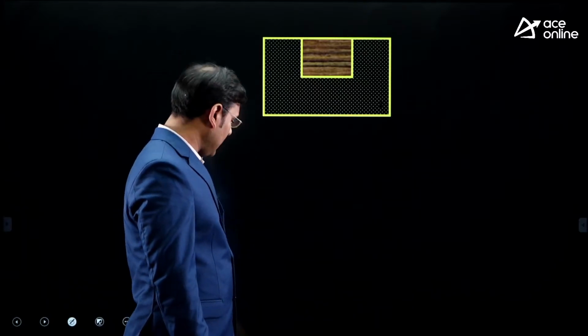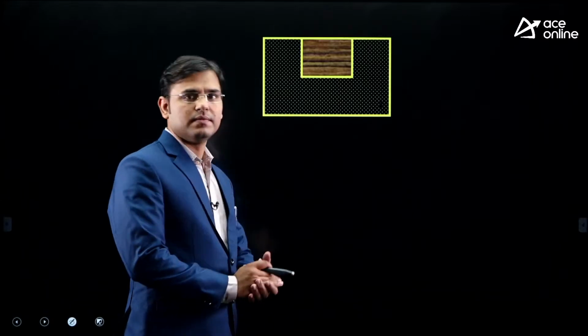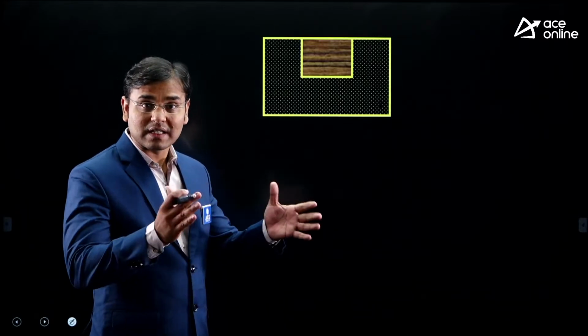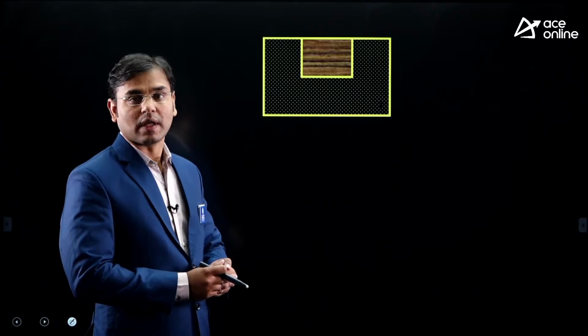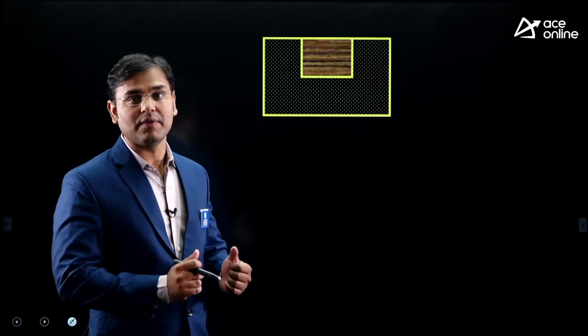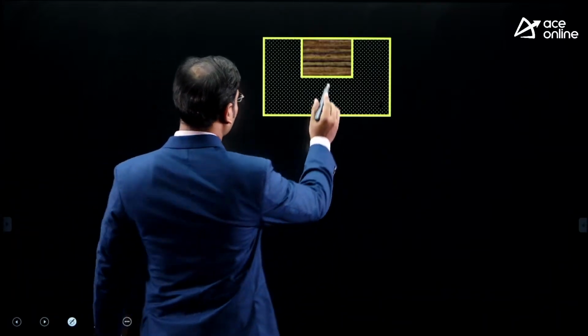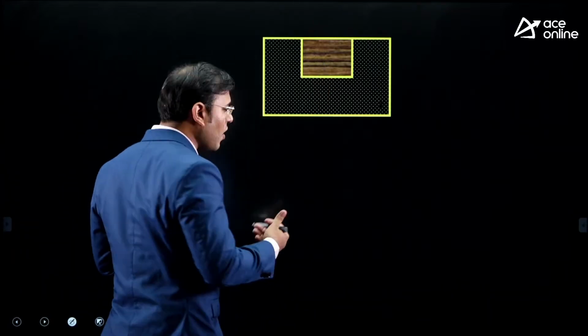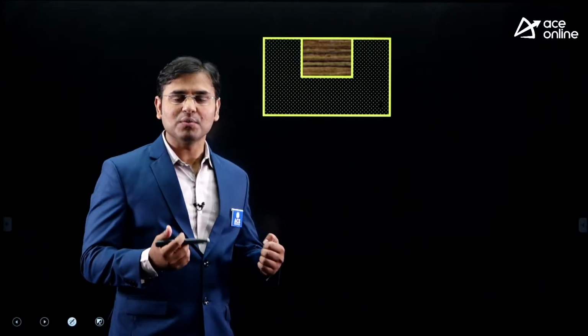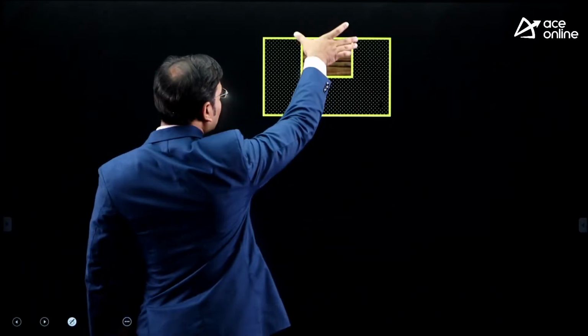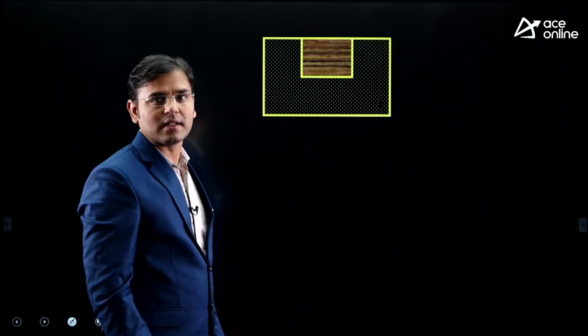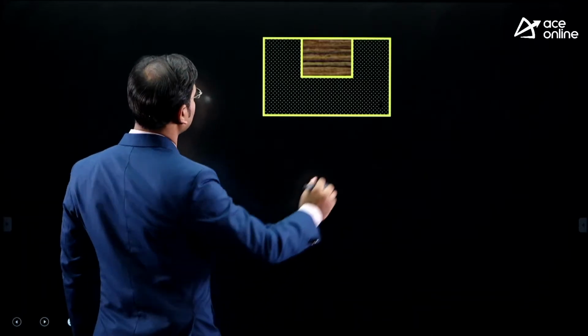Now we want a cavity, an empty space there, the casting cavity. How to obtain that casting cavity? For that we need to remove the pattern. Now I have a big question: how to remove that pattern? I can't hold it from anywhere. For that we can use the spike. What is that spike?